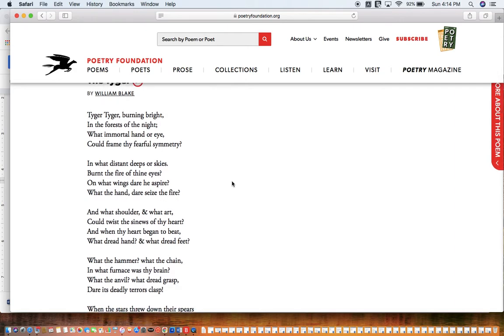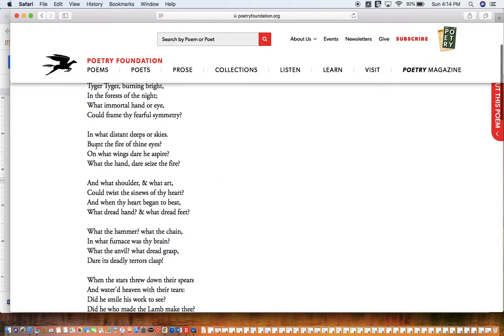Tiger, tiger, burning bright in the forests of the night, what immortal hand or eye could frame thy fearful symmetry? In what distant deeps or skies burnt the fire of thine eyes? On what wings dare he aspire? What the hand dare seize the fire?